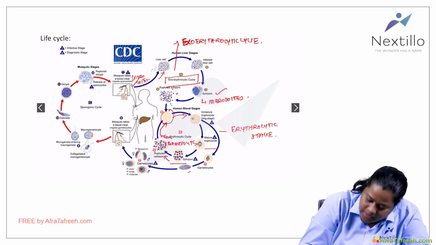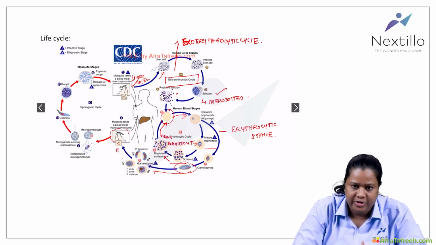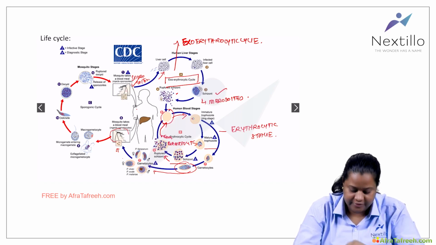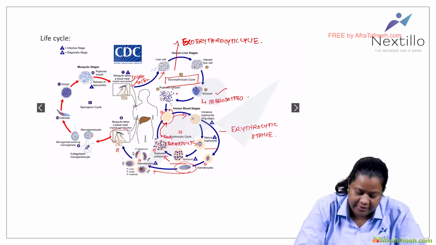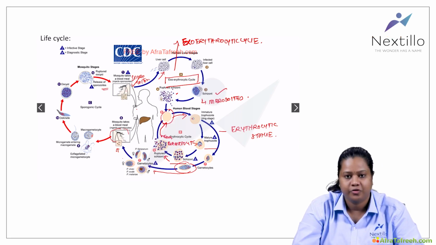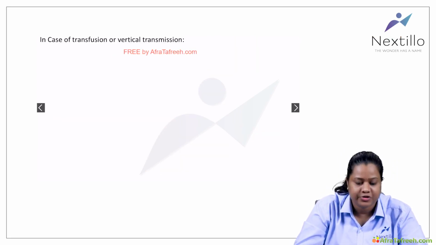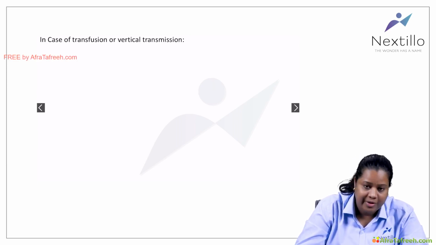So here, when a mosquito bites a man, this gametocyte form will be taken up by the mosquito, and inside the mosquito all the gametogenesis takes place. The gametes will fuse, and the zygote will become an ookinete, and then they further develop to form mature sporozoites, and these sporozoites are infective to humans when the mosquito bites.